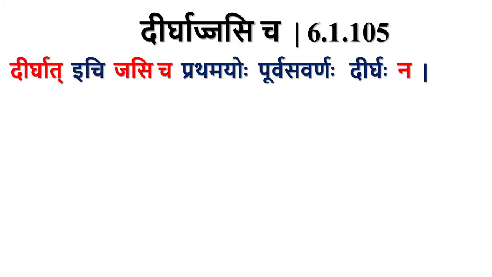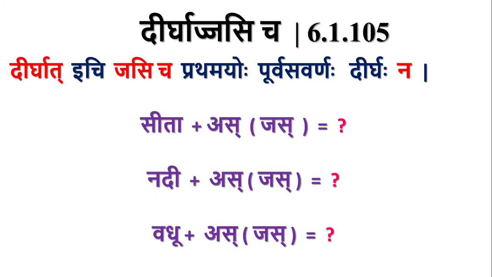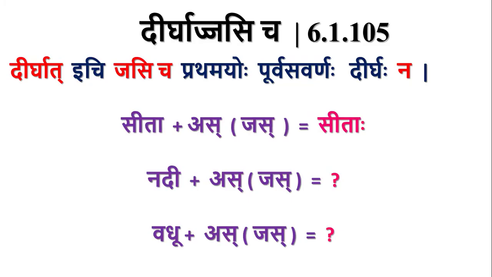Dirgat Jasicha, Na Purva Savarna Dirgaha. So if Dirga letters are followed by Jas Pratyaya, then there will not be Purva Savarna Dirgaha. This is the negation we are discussing. So in case of Sita plus Jas, Purva Savarna Dirgaha is blocked. So what are we left with? We are left with Akasavarna Dirgaha. So whatever the sutra we use, the form will be that Sita only.